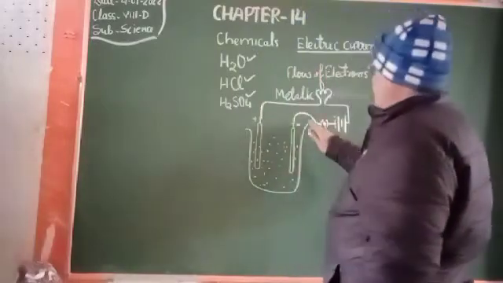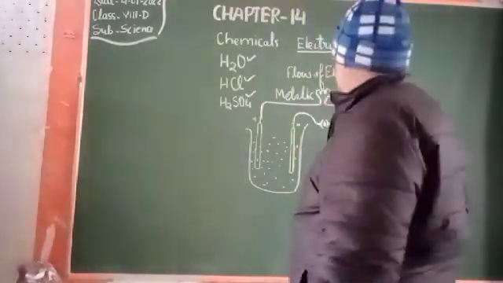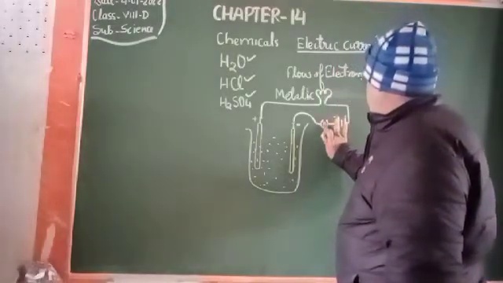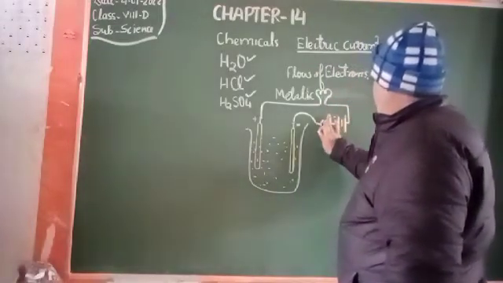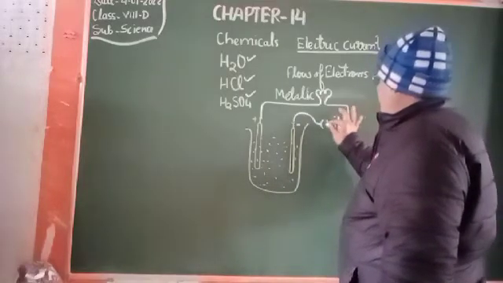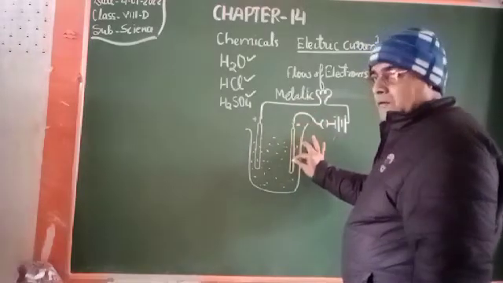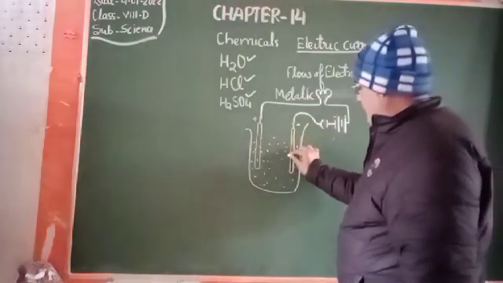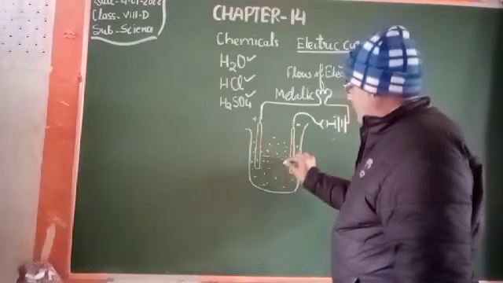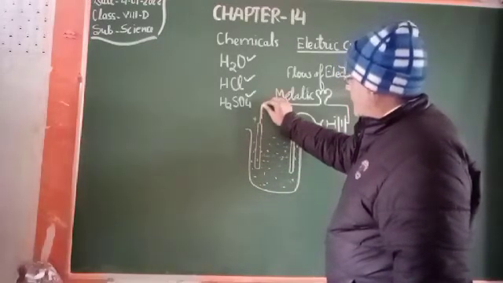So dear students, this is a circuit. What happens in this circuit? If you turn on the switch, then the electric current comes into this solution via this electrode, passes through the solution, and comes to the other electrode, and that is how it flows.